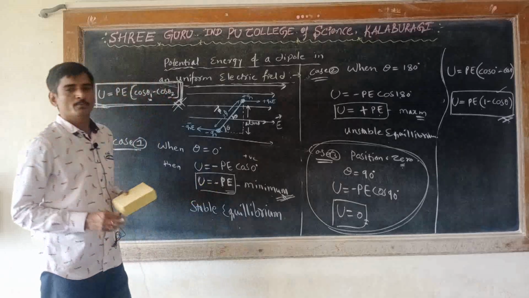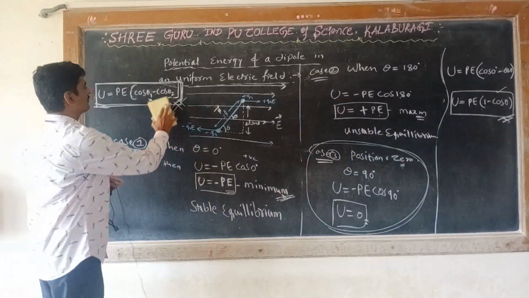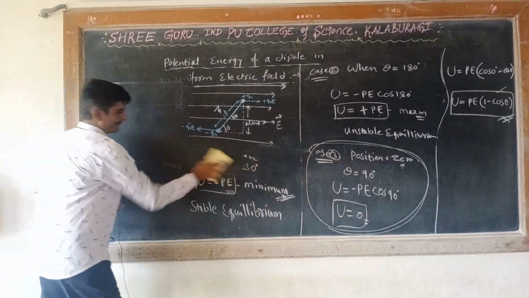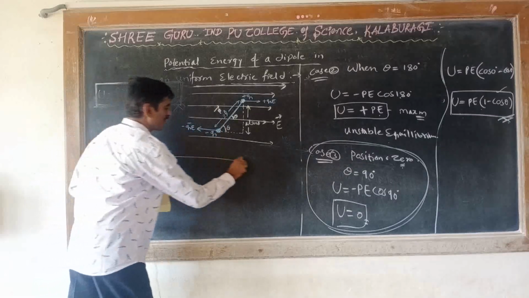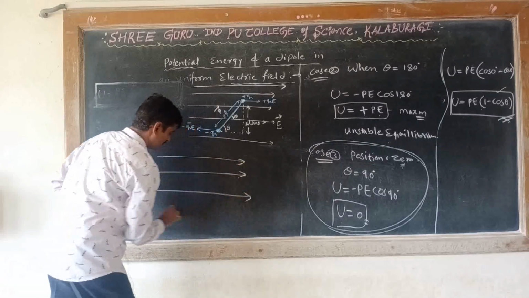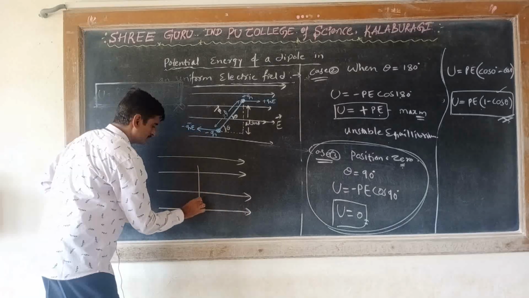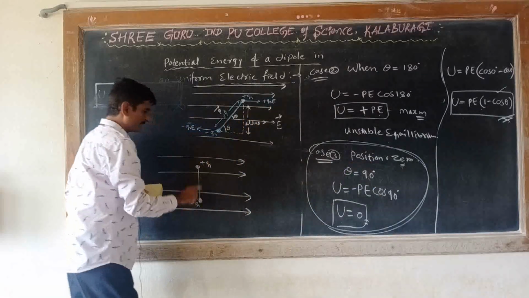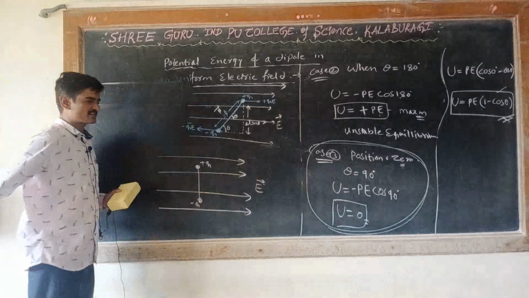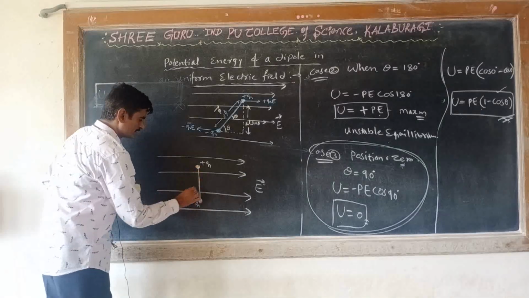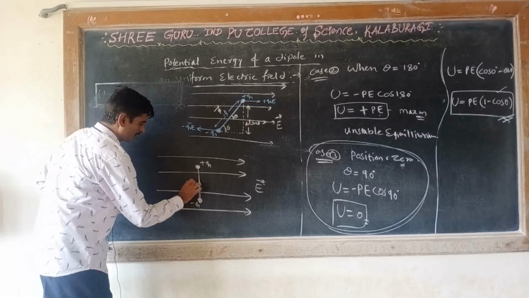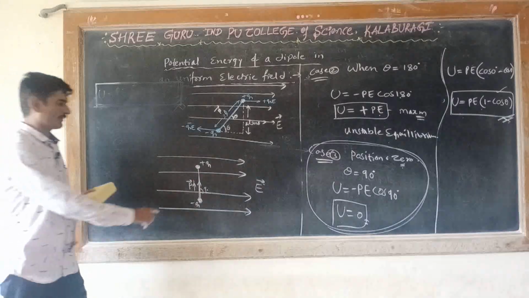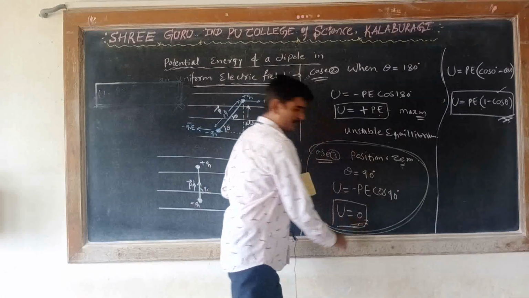See here, I will draw this diagram again. This is a uniform electric field, and this is the dipole, plus Q and minus Q. This is the direction of the electric field, and this is the direction of the dipole moment. Dipole moment is in this direction, electric field is in this direction, so it is 90 degrees. So the dipole is perpendicular to the electric field, and we can see it as zero potential.